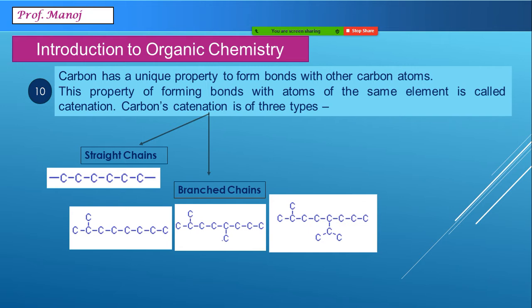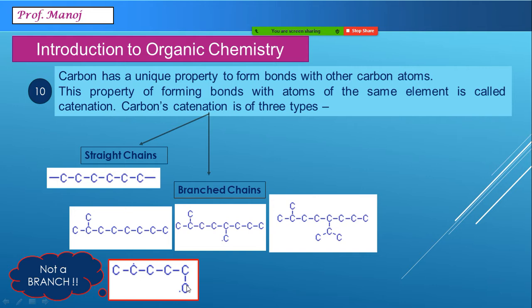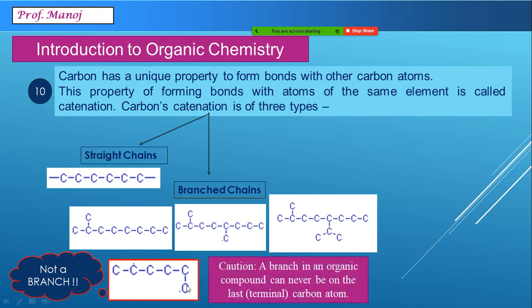Let me show you one very tricky example of a branched chain, and look at this one. If you see this structure, without any thought somebody may say there is one side chain over here at this point. But we should understand this is not a branch. A very important rule which you should know is a branch can never be on the last or terminal carbon atom.